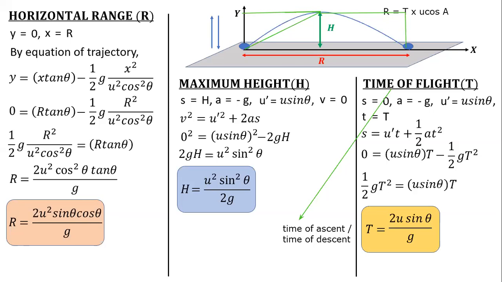Yeah, Arjun, tell me. Sir, in the horizontal range, we are basically finding the displacement, no? Horizontal displacement, okay. And maximum height is vertical displacement. Sir, you told that for maximum height we can do it by the coordinate method. So how? At that time x will be R by 2, y will be H. Horizontal distance will be R by 2 and vertical will be H. So x and y you can substitute in your trajectory equation. Okay, thank you, sir.